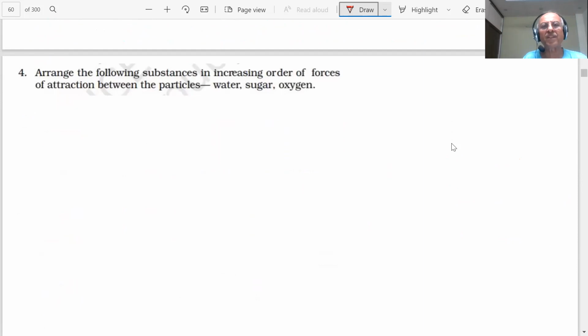Arrange the following substances in increasing order of forces of attraction. Forces of attraction, student. Sir, first oxygen, then water, and then sugar. Why oxygen? Sir, because it is a gas, and as we know, in a gas the intermolecular force of attraction is least. Then water is liquid.